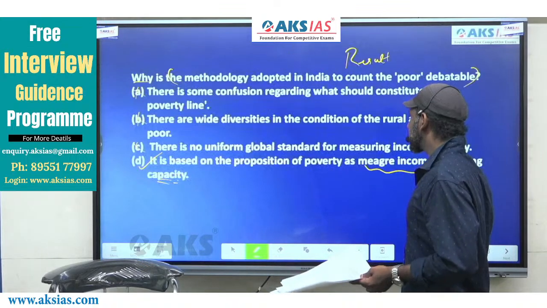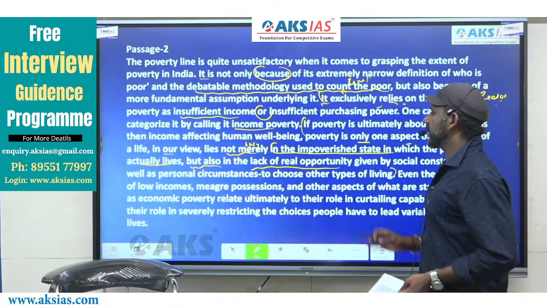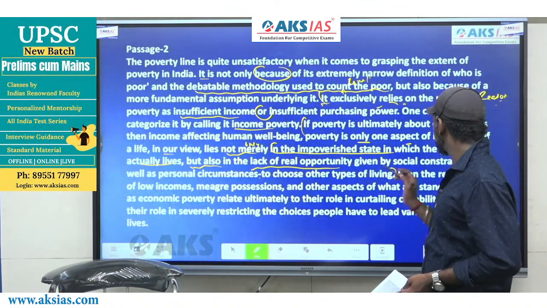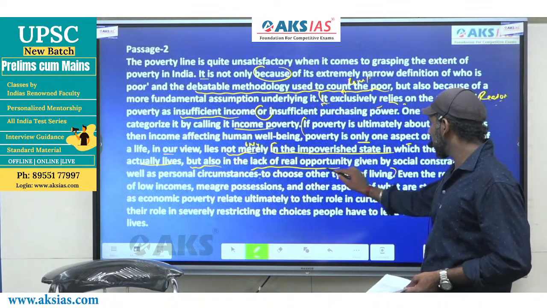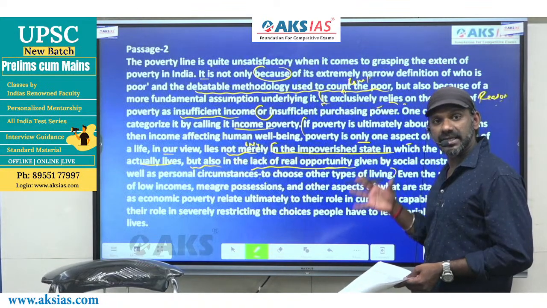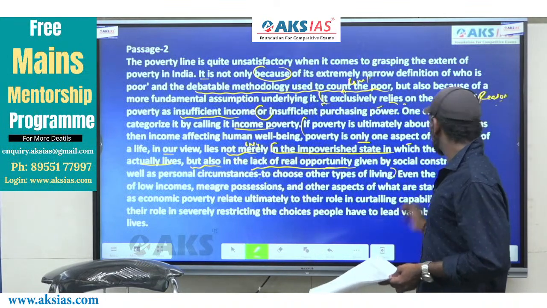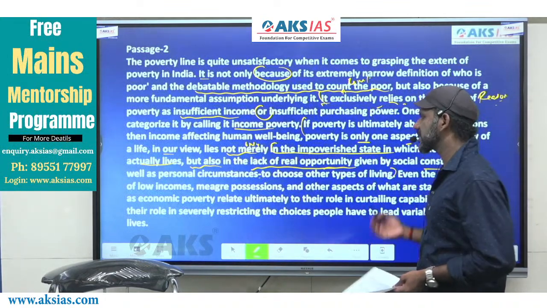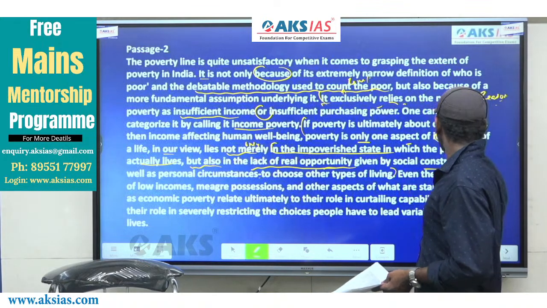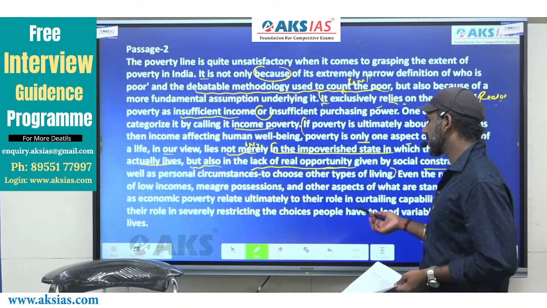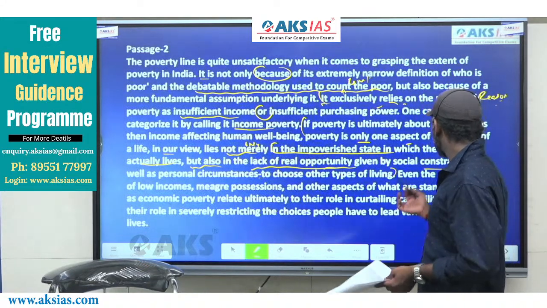I'll take you back to the same sentence. Poverty of a life, in our view, lies not merely in the impoverished state in which a person actually lives, but also the lack of real opportunity, material as well as non-material deprivations, by social constraints as well as personal circumstances, to choose other types of living.